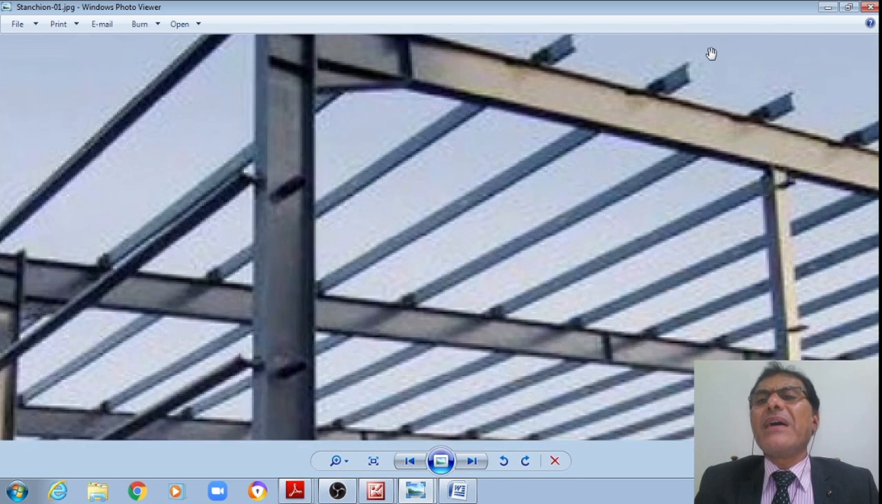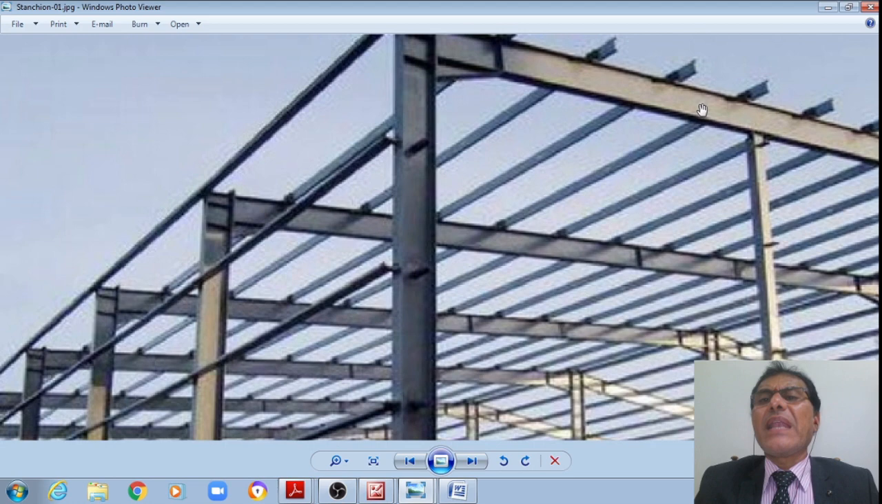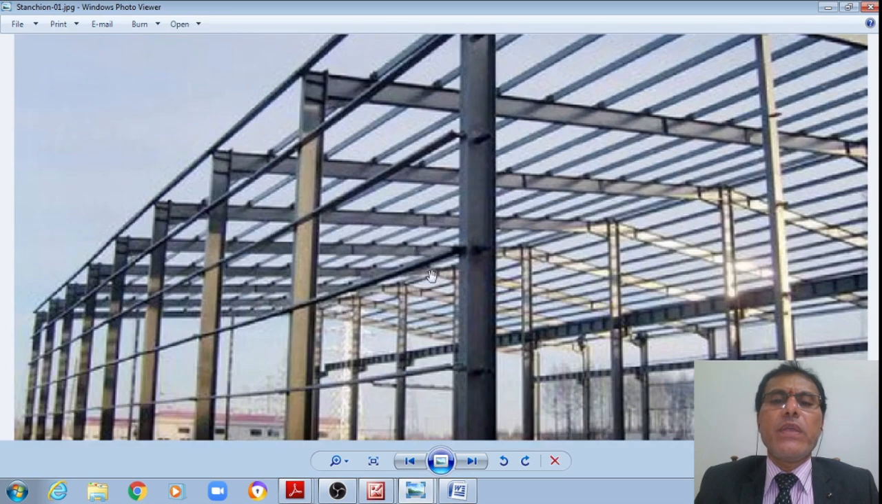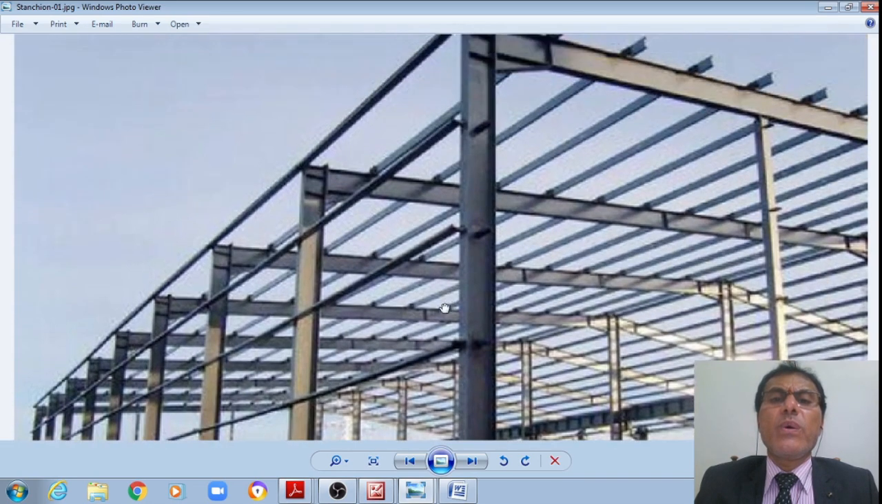These channel purlins are provided at regular intervals so that we can support the roof sheeting over these purlins. Now I have 1, 2, 3, 4, 5, and so on. Even at the end, we can see that.